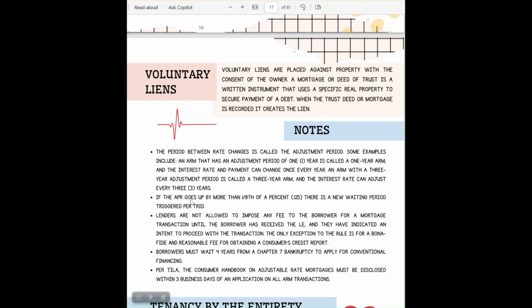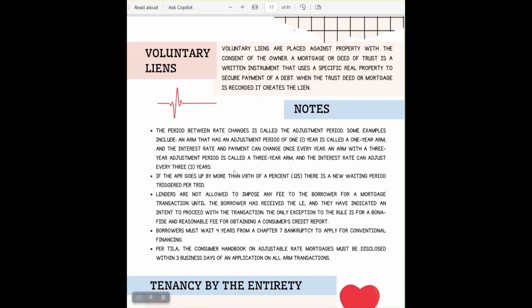Moving on, if the APR goes up by more than 1/8 of a percentage point, which is 0.125, there is a new waiting period triggered as per TRID. These questions are very helpful with the exams, and these notes are prepared based on the various study guides available.